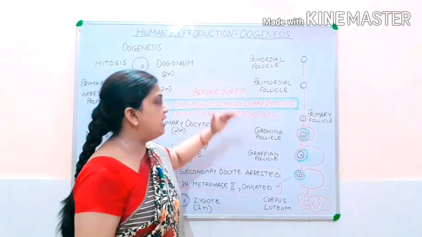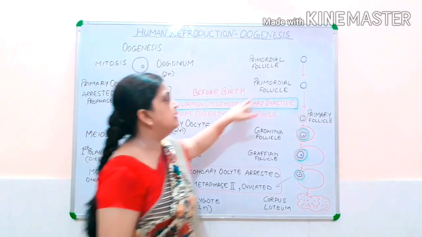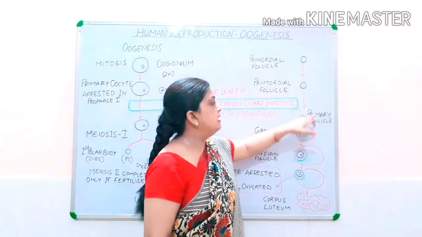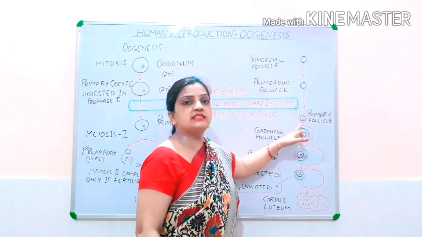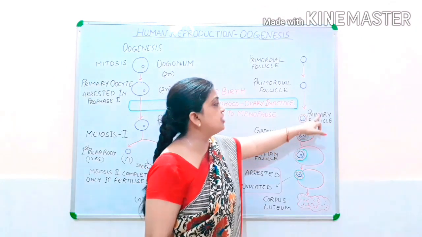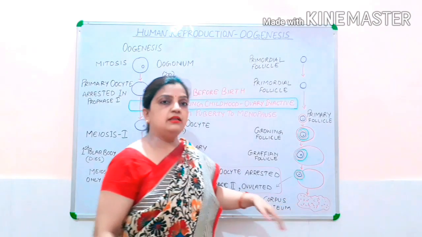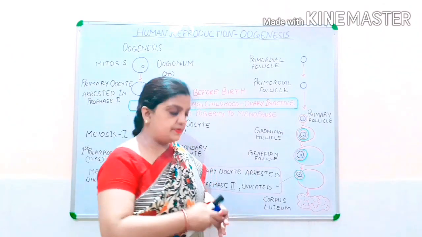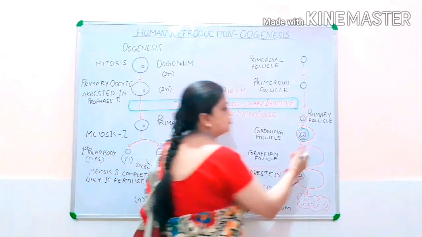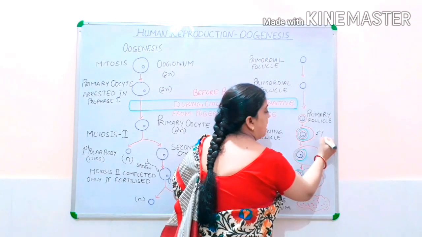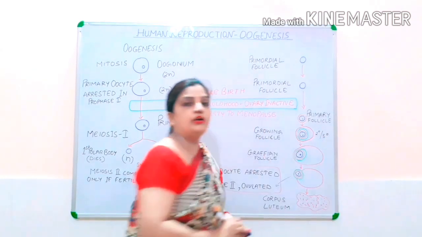But after attaining puberty, around this primordial follicle, granulosa cells engulf and they change into primary follicle. Now this primary follicle will grow and develop and it will be developing into secondary and tertiary follicle.